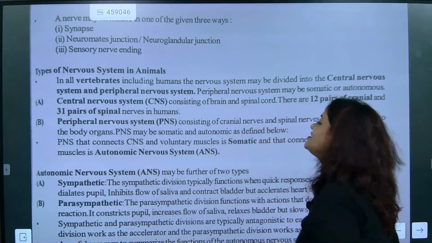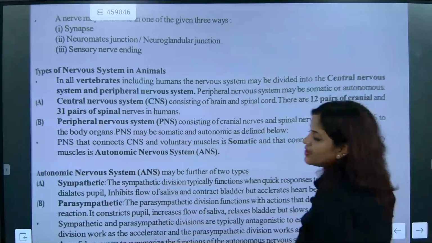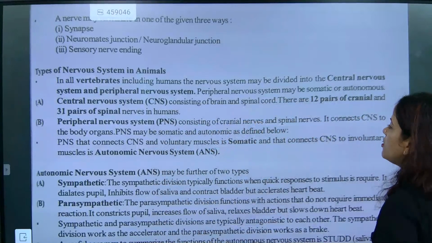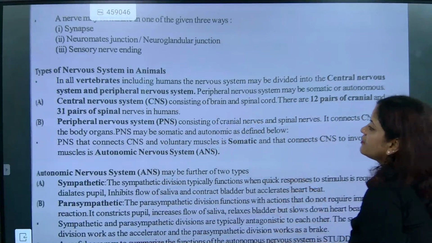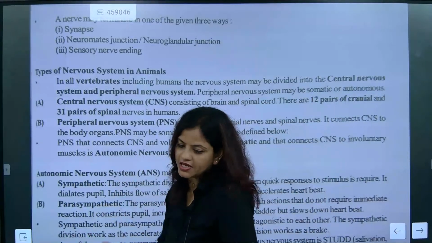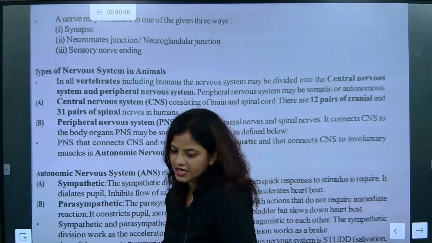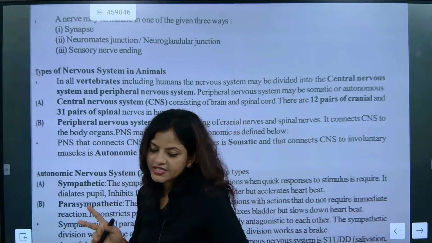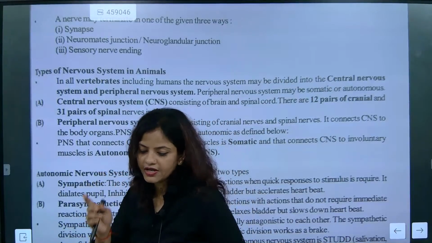Now come on, let's see. We will go for CNS and PNS. Come on, children, answer the questions, please. Somebody will be talking about CNS, the central nervous system, and PNS, the peripheral nervous system. Two nervous systems are there. The types of nervous system in animals are two. One is called the central nervous system. The second one is called the peripheral nervous system.